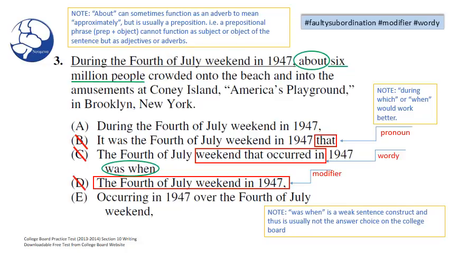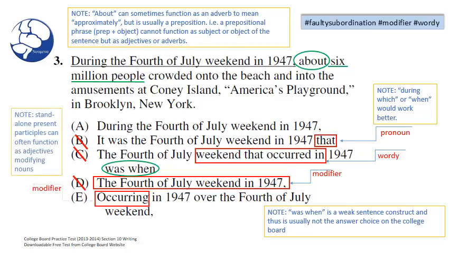Moving on to E, occurring in 1947 over the 4th of July weekend. Here we have yet again another modifier error. Here, 6 million people cannot occur in 1947. And if you look at our note on the side, standalone present participles can often function as adjectives modifying nouns.